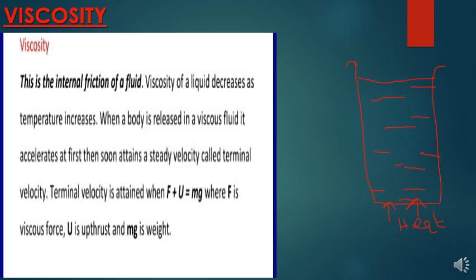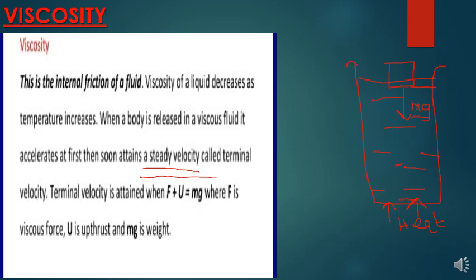So when a body is released in a viscous fluid, it accelerates. It accelerates due to gravity. Gravity ndo inaifanya hii kitu accelerate. Mg, the force known as mg or the weight of the object inaifanya hii accelerate. Then but after some time it stops accelerating.